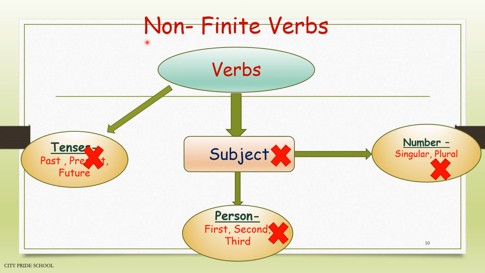So children, what do we conclude? That non-finite verbs are verbs that remain unchanged or unaffected by change in person of the subject, whether the person is first person, second person, or third person. They do not change. They also remain unaffected by change in number of the subject. Whether the subject is singular or plural, the non-finite verb will remain the same. And also, they remain unaffected by change in tense of a sentence.